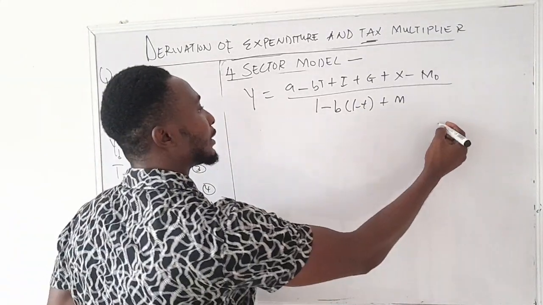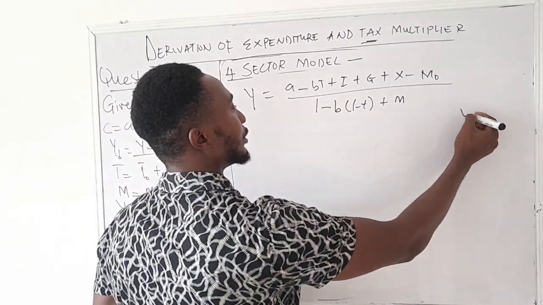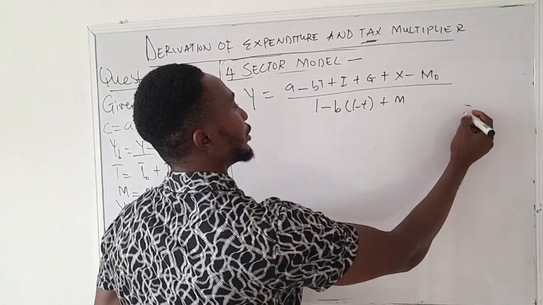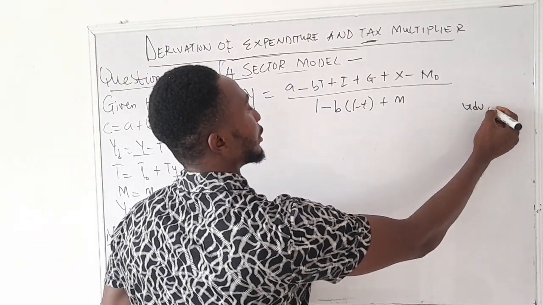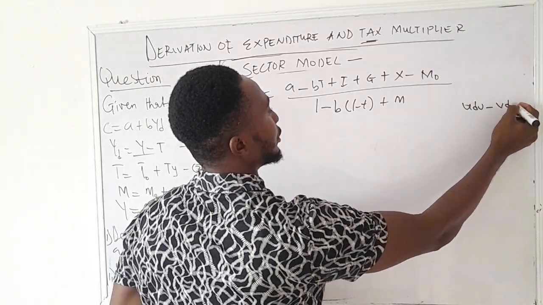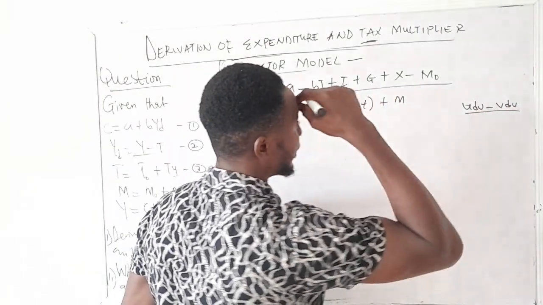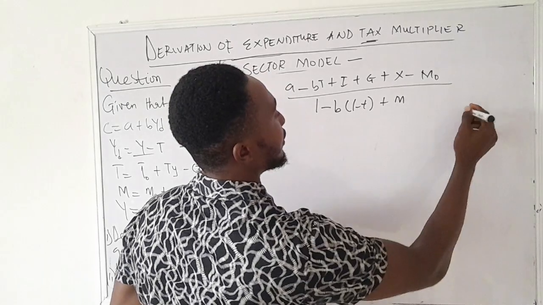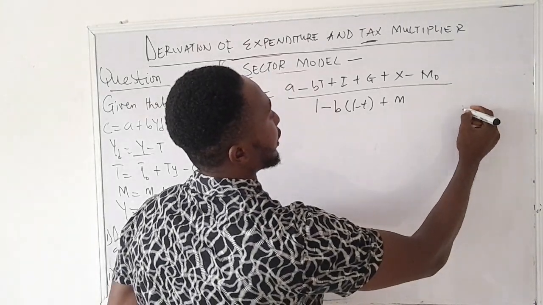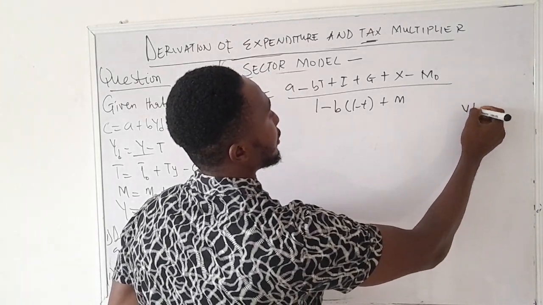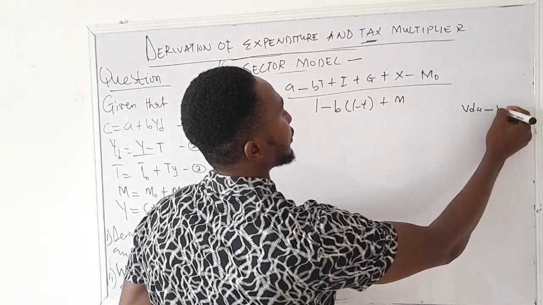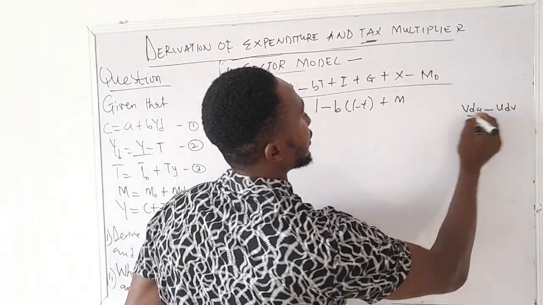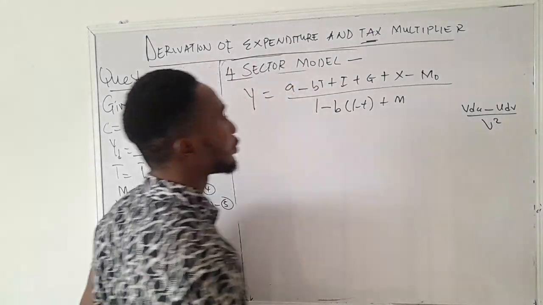So we apply that quotient rule that says u dv minus v du divided by, sorry, we have v du minus u dv divided by v squared. So this is what we have there.